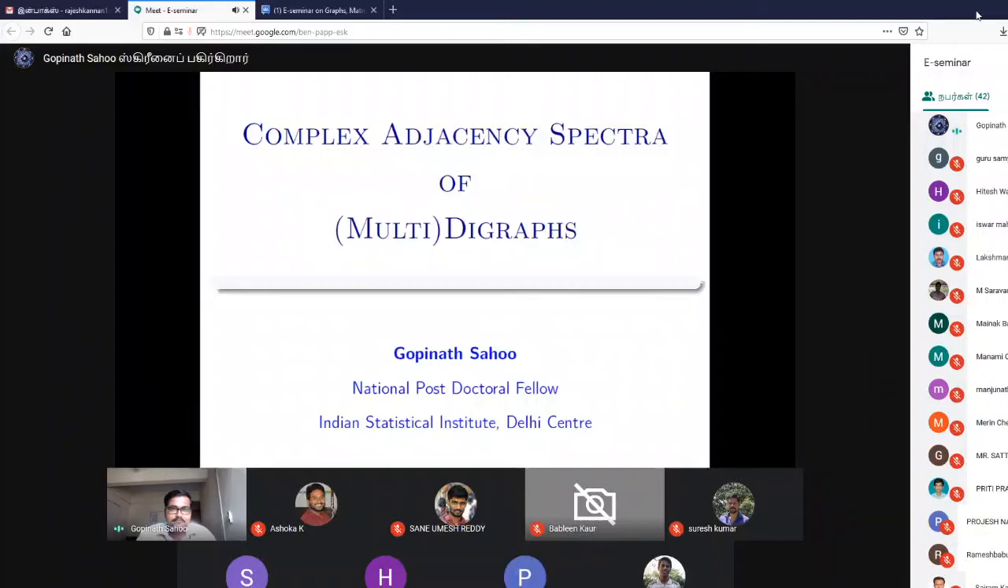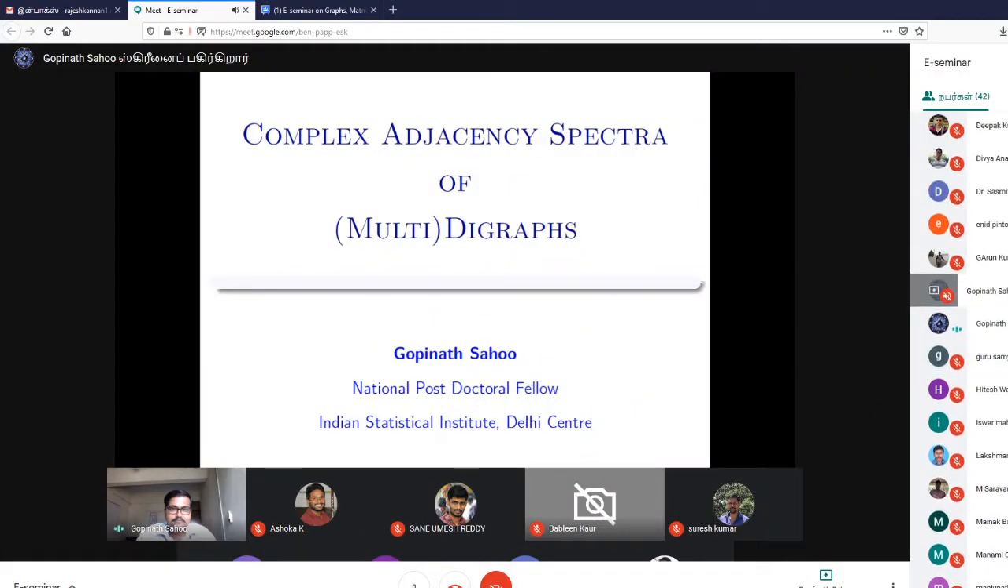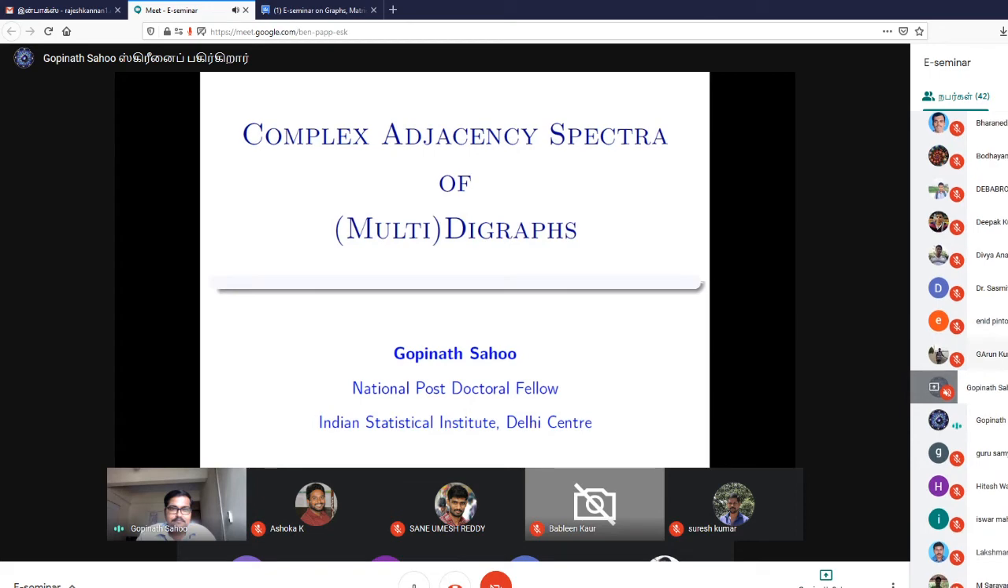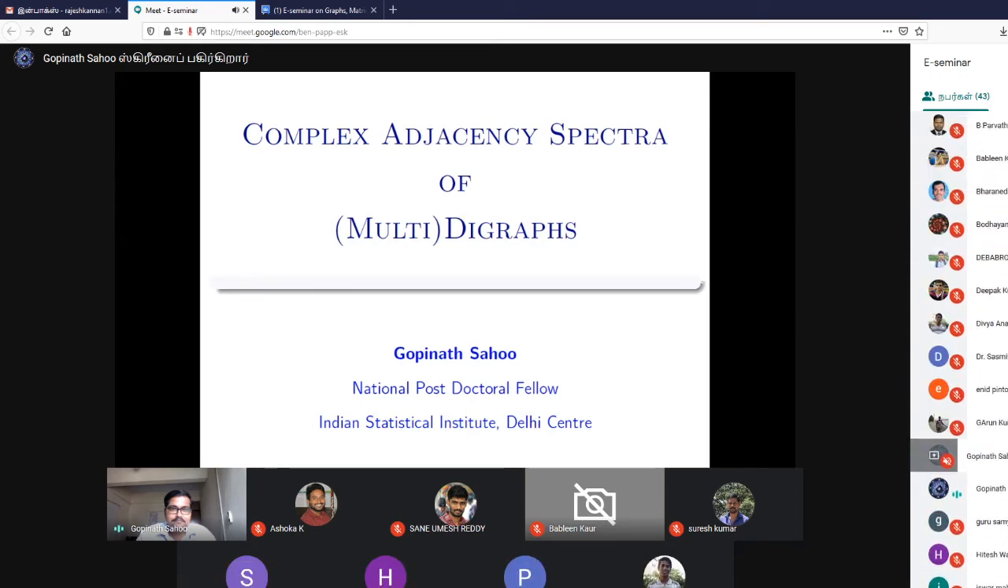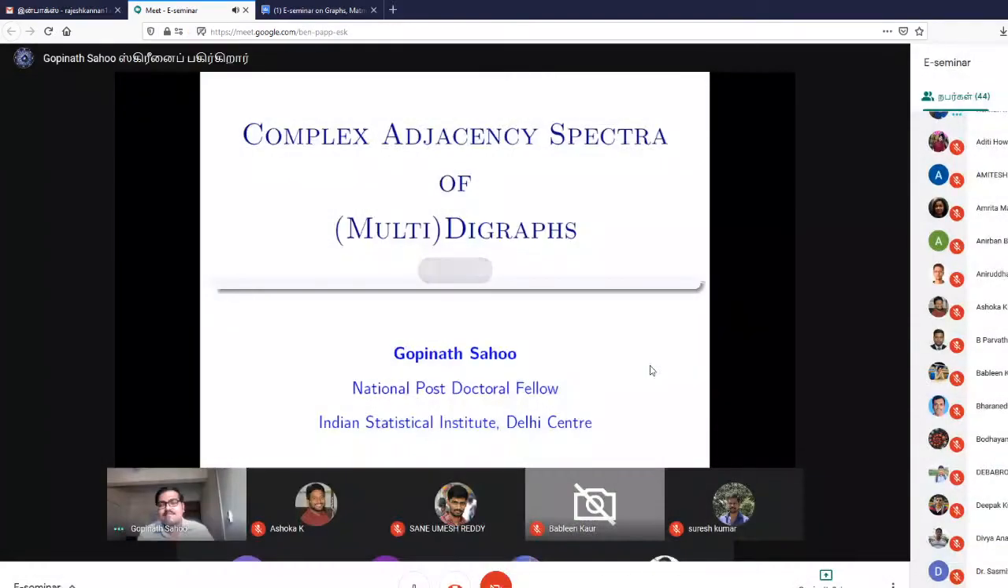Adjacency spectra of multi-digraphs. So first, let's talk about what these graphs are. Then we'll deal with digraphs and multi-digraphs, and what spectra are, and more generally, what this complex adjacency spectrum is that I'm talking about.